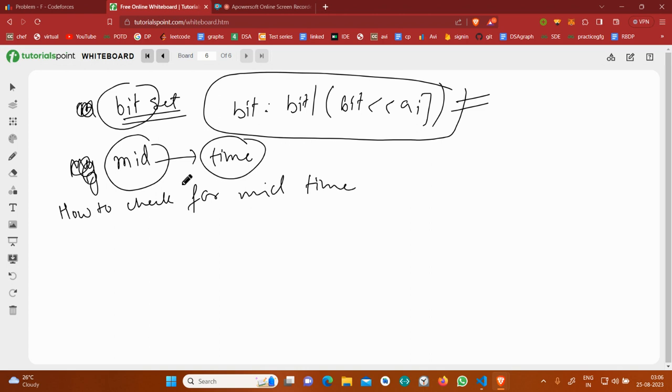So you should think of it like that. Suppose, obviously you know that we have been given S1, S2, S3, meaning the strengths of the monsters.